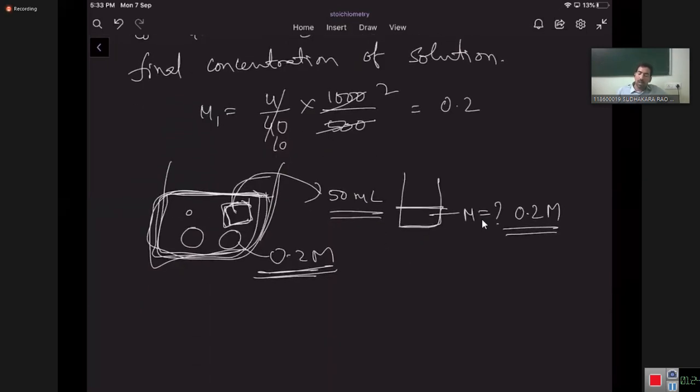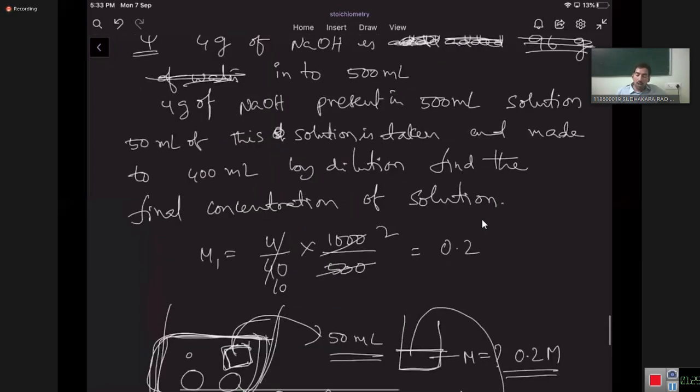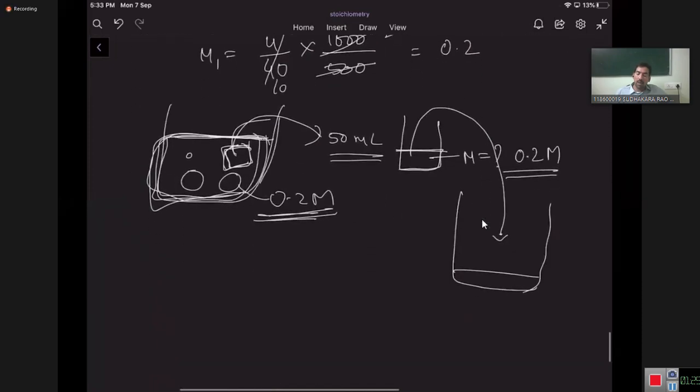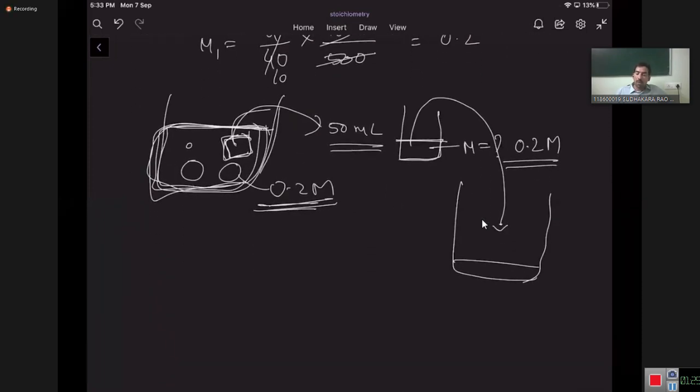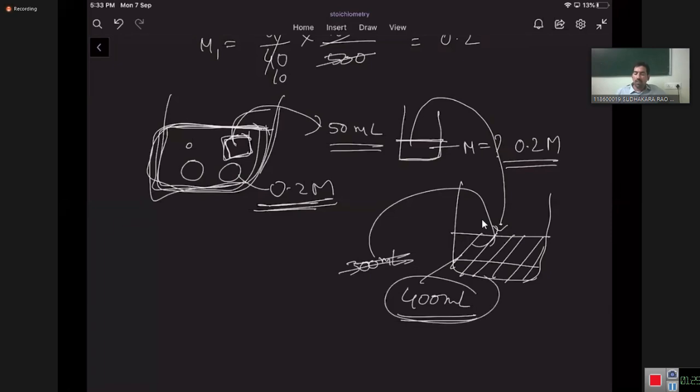Now this 50 ml solution is taken into another beaker. This 50 ml is made up to 400 ml. Made up to 400 ml means 300 ml water is added to this. Then finally it becomes 400 ml. So this 50 ml is diluted to 400 ml.